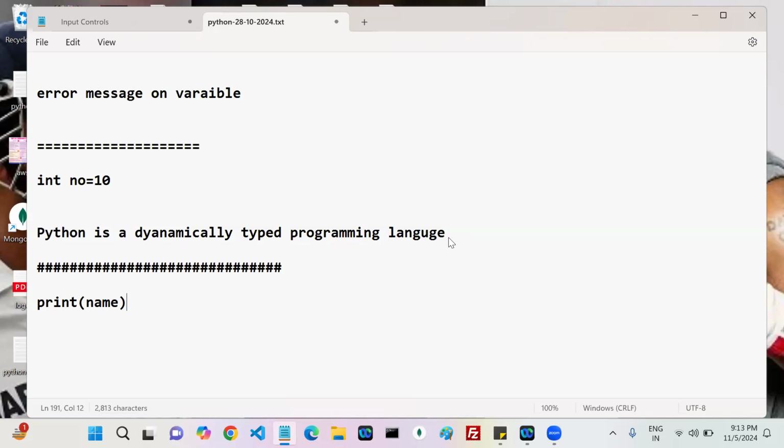Name is not defined. Exact output is what? Exact output: NameError, name is not defined. Okay.